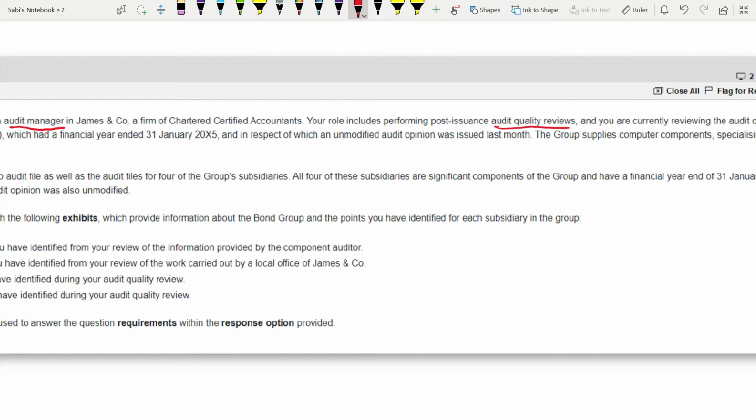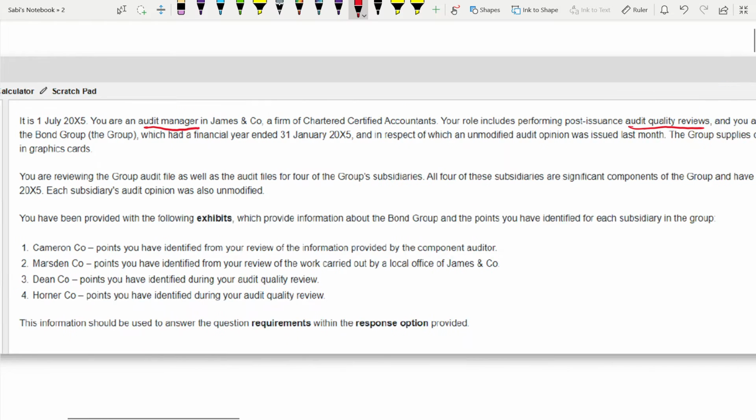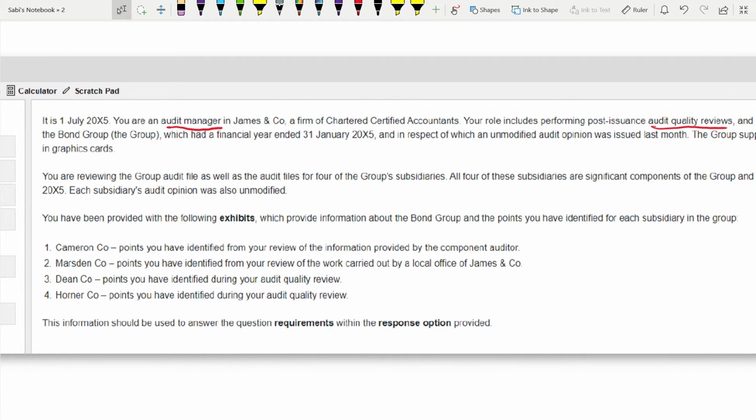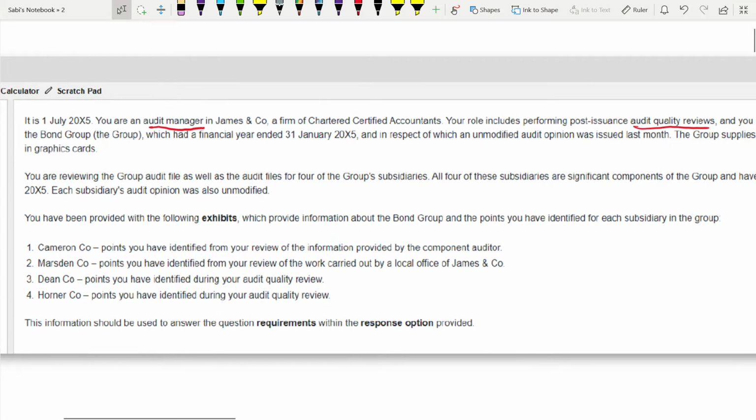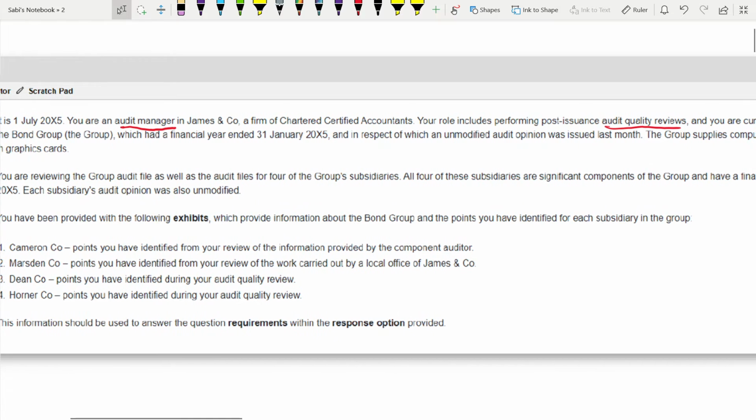You are currently reviewing the audit of the Bond Group, which had a financial year ended 31st January 2005, and in respect of which an unmodified audit opinion was issued last month. In Section B questions you'll be expecting not planning and audit risk and those things, but more like the audit report. You are giving an opinion, so what is the opinion, all those things.